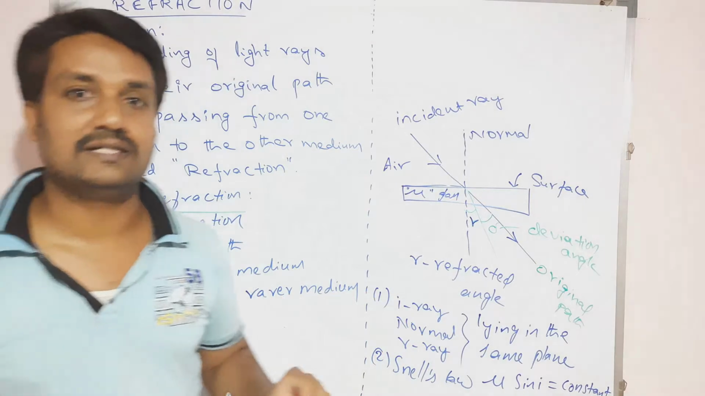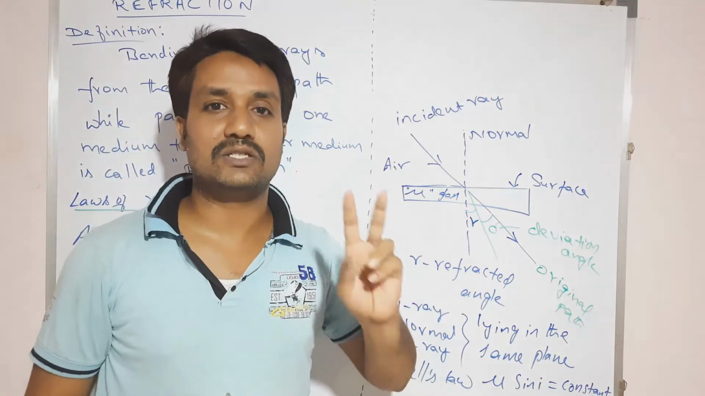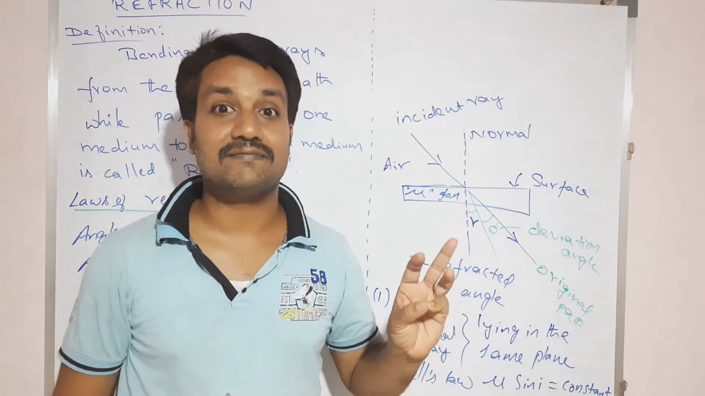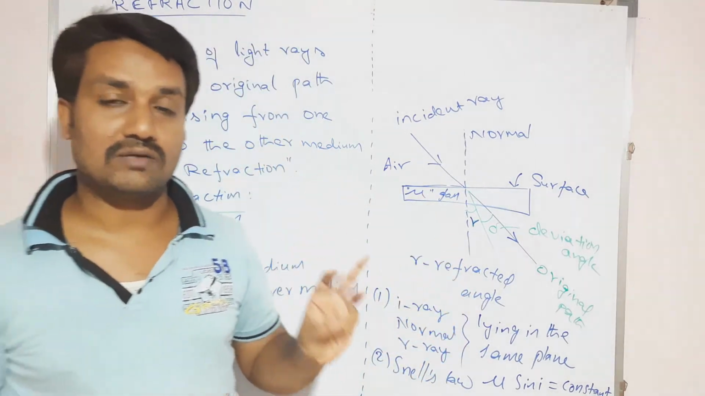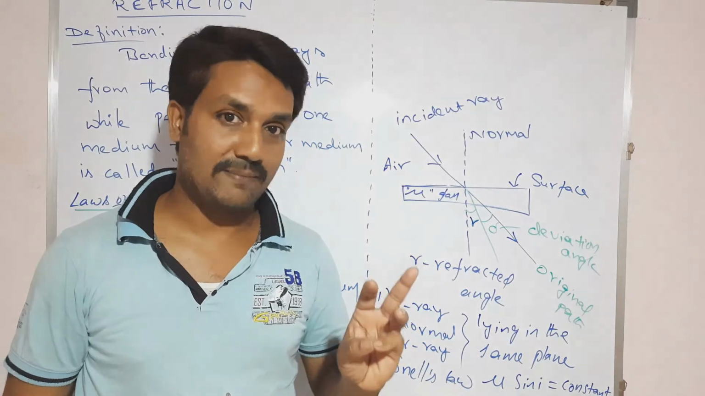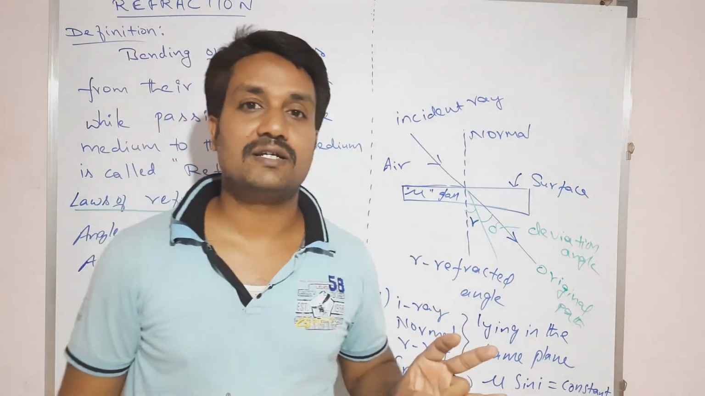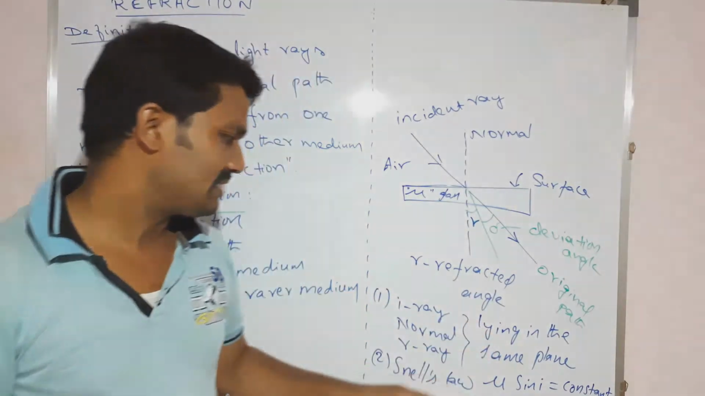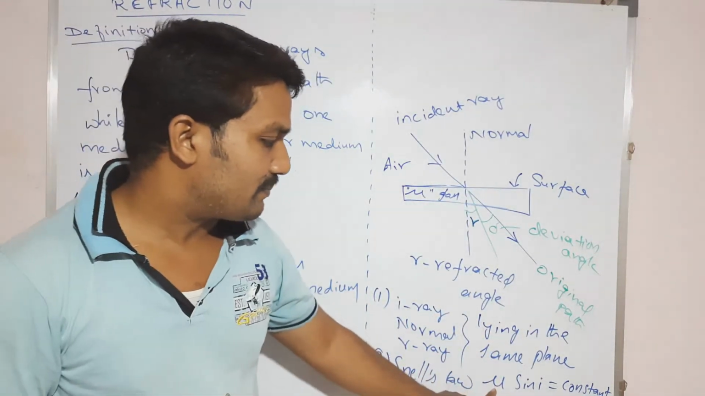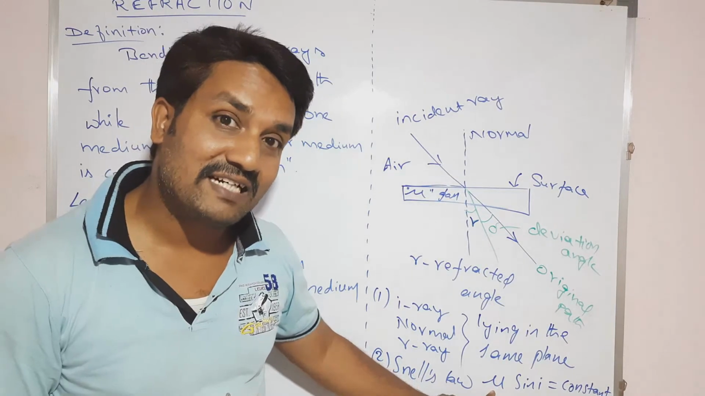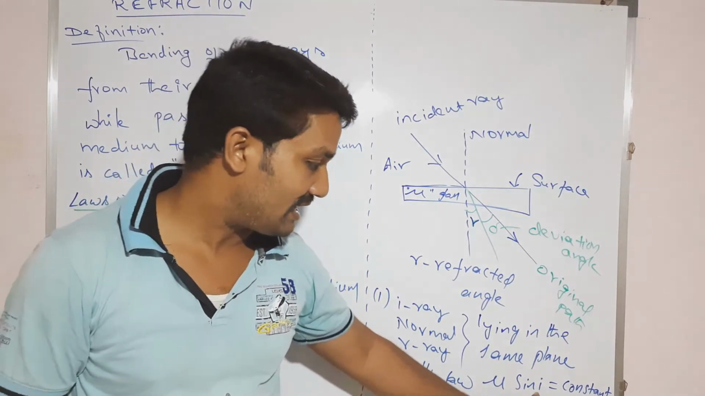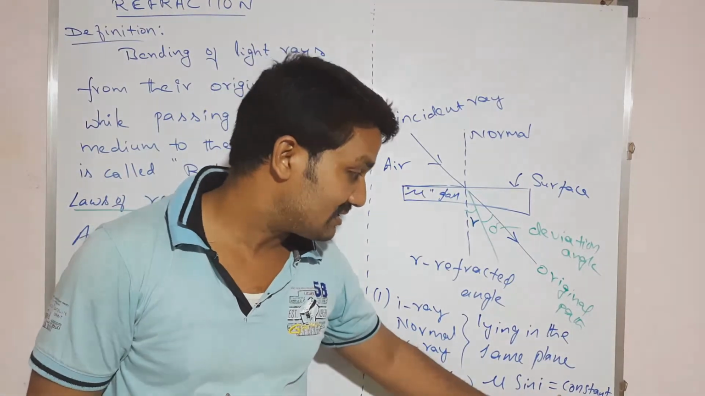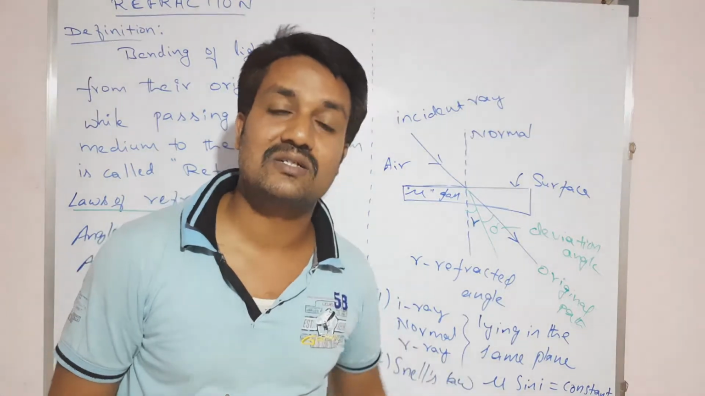So again I am repeating, what do Snell's laws mean? Two laws are there. One is that the incident ray, refracted ray and normal all lie in the same plane, and the second one is called Snell's law. What is Snell's law? The product of refractive index of the medium and sine of the incident angle remains constant.